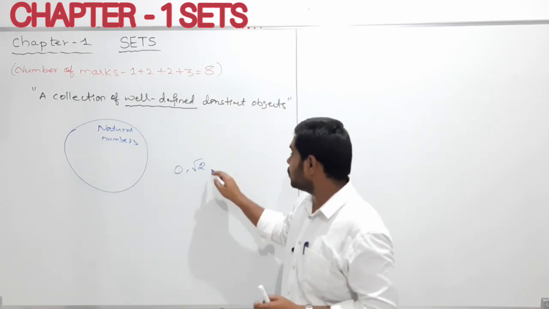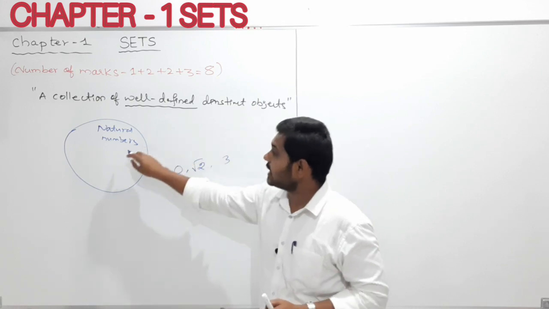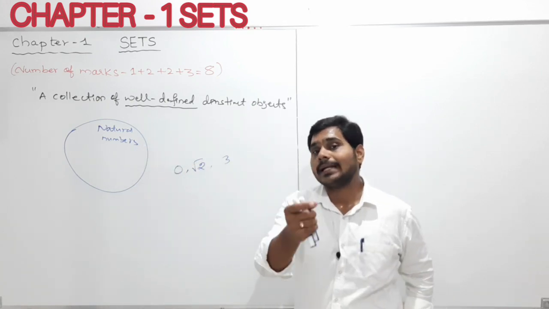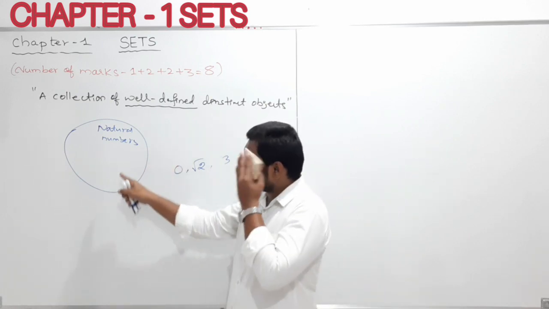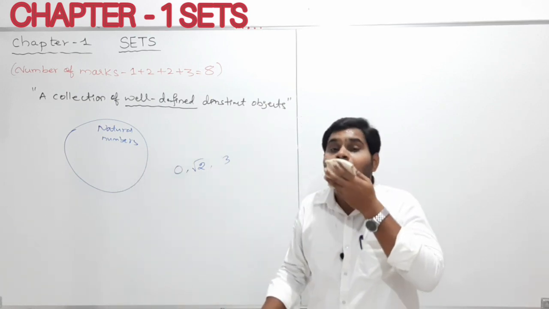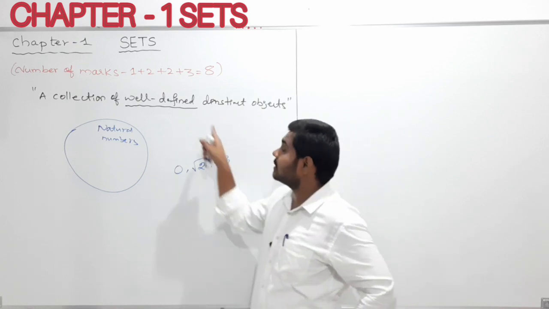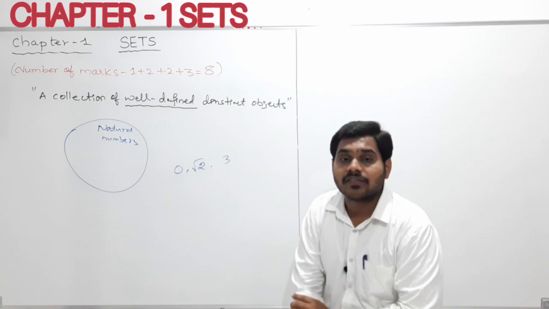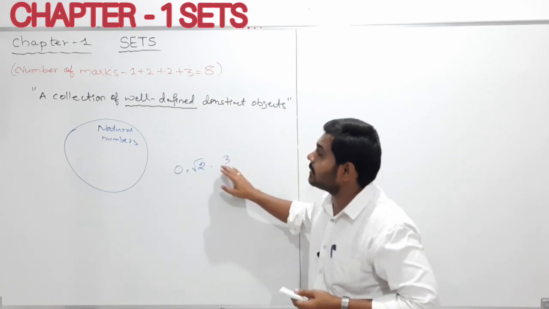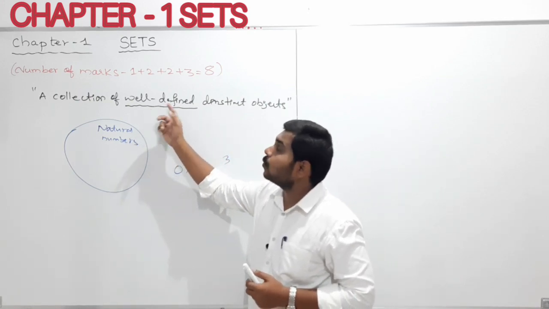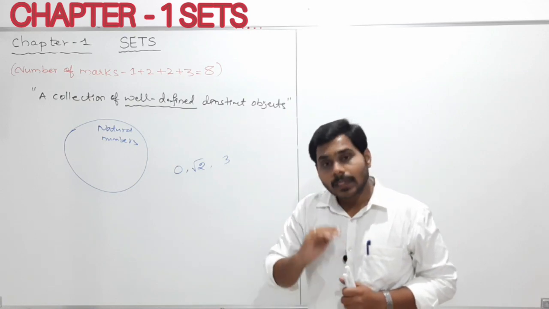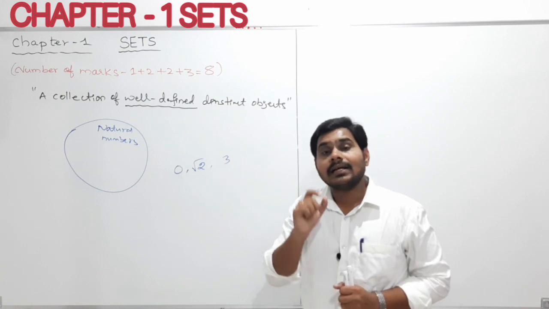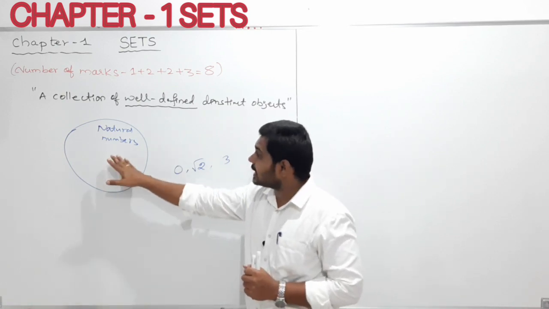If I give you 3, and ask whether 3 is there in this container, what is your answer, my dear students? You will tell that yes, 3 will be there in this container. Why? Because 3 is a natural number. So this is what we can call well defined. Well defined means one can easily tell whether the element belongs to the collection or not.